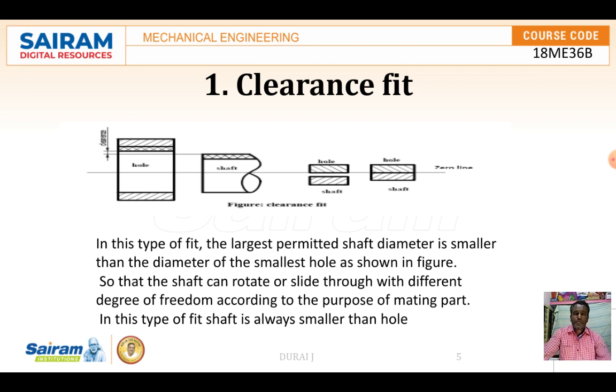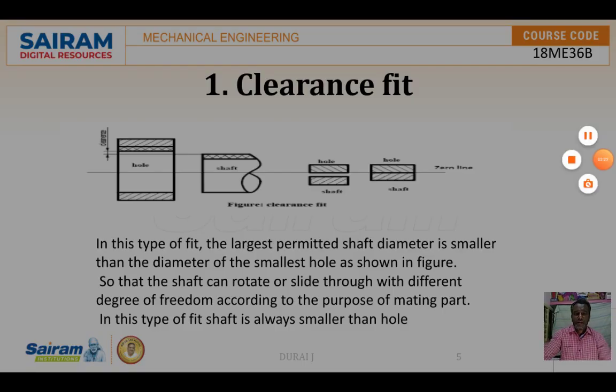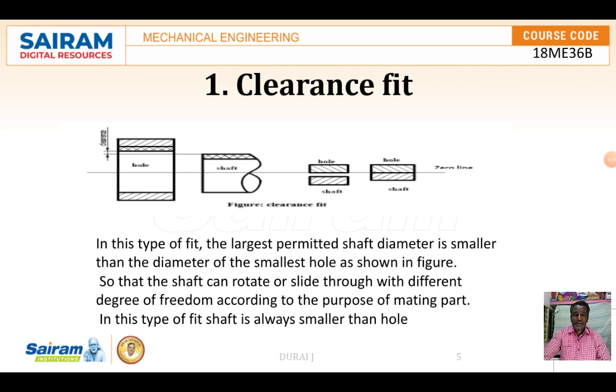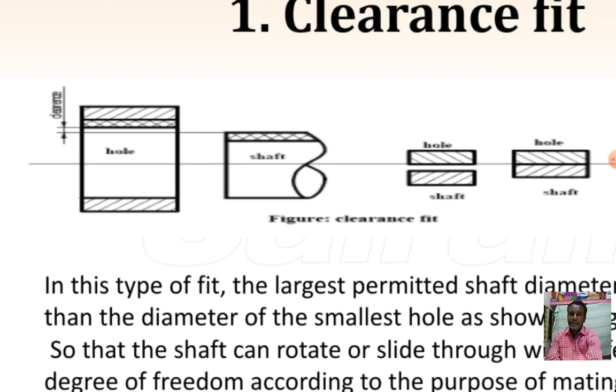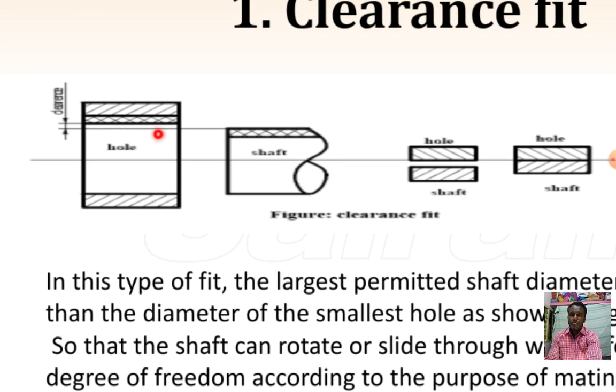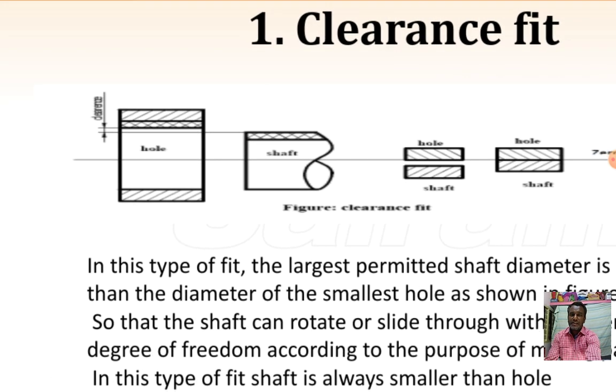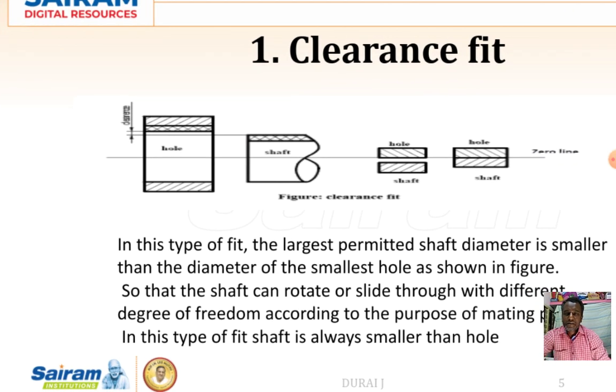Now we are going to discuss what clearance fit, transition fit, and interference fit are. Here you can see the basic size of the hole and shaft system. The hole's lower limit comes here, the upper limit comes here, and the shaft's upper limit comes here. So there is a small gap. If you check here, a small gap exists between the hole and shaft pair. The gap exists, so that is called clearance fit.